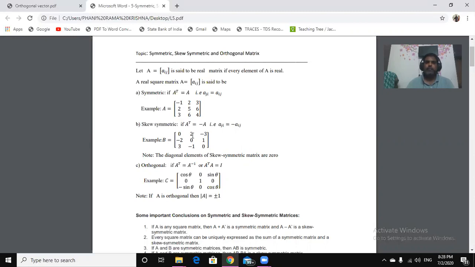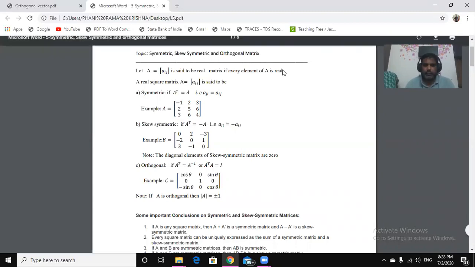Then it is said to be a skew symmetric matrix if A transpose is equal to minus A. So we should observe that in skew symmetric, if A is a real matrix and A is skew symmetric, then the diagonal elements of this A must be 0. So this is an example.